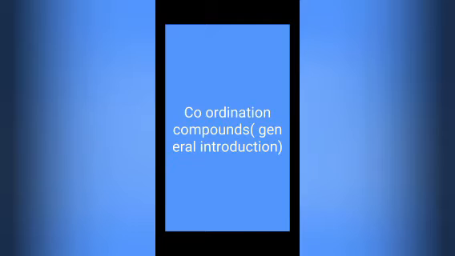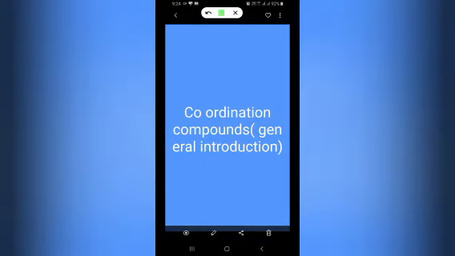In order to understand the significance of coordination compounds, let us mix the aqueous solution of ferrous cyanide and potassium cyanide in a china dish or beaker and evaporate it to dryness.